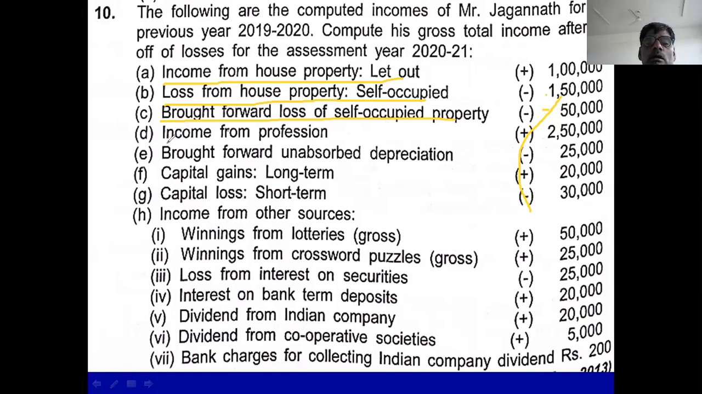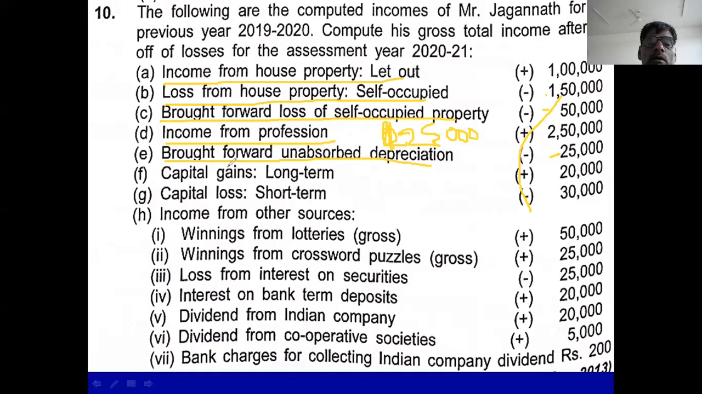You see here, income from profession 2,50,000. Brought forward unabsorbed depreciation is 25,000. So business income is 2,25,000. In this 2,25,000, you deduct current year house property loss 1 lakh. If you adjust 1 lakh rupee, again its answer is 1,25,000. Profession income is 1,25,000.